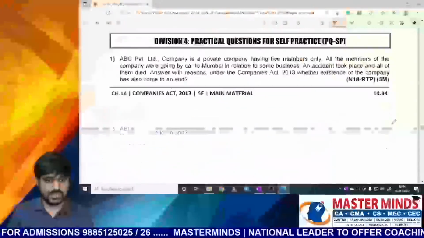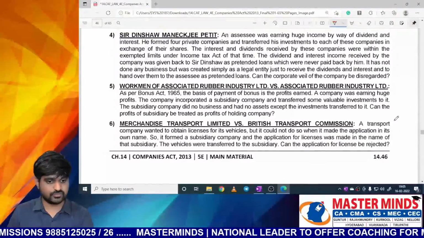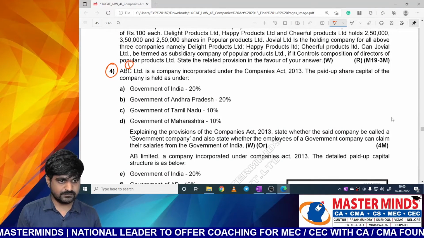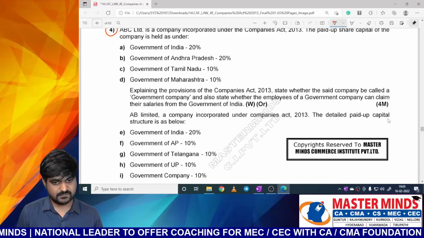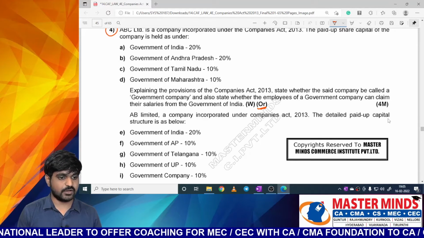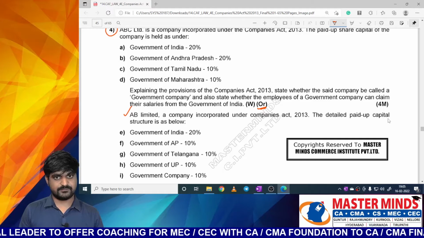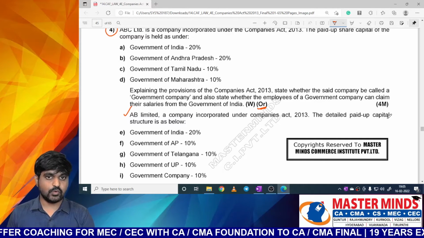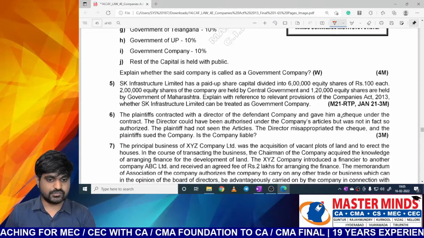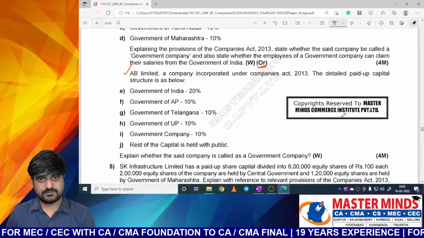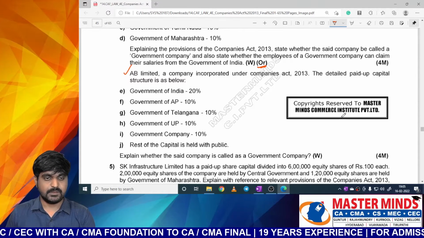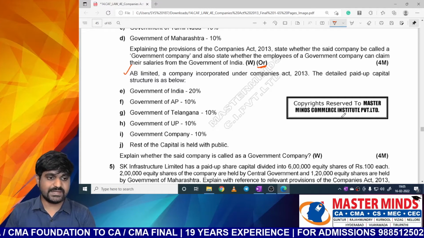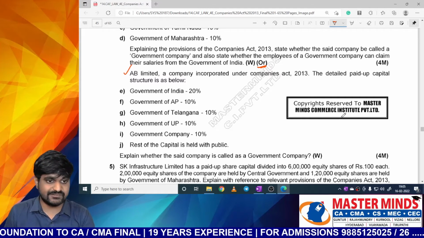Next, we are having self-practice questions also. So this is the question, and there is one more question which is added with a reference, that is 'or'. So there are two questions. We need to answer these two questions on your own. These questions are not going to be discussed in class, but you can easily answer them by the lecture you listen to and by the concept questions you learn.